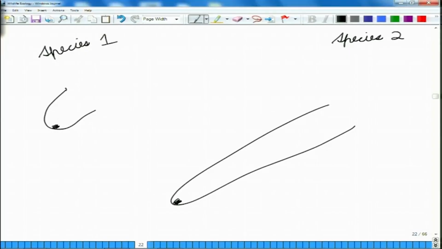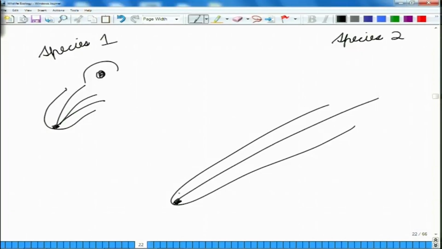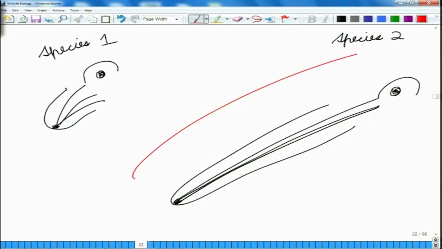Now, in this case a shorter beak would do. In this case you will require a very long, slender beak to get to the nectar. Now, consider two individuals of species 2. So, one is this individual and then there is another individual that has an even more elongated flower. So, this is another individual of the same species, species 2. Now, if we consider a bird such as this bird, and let us consider one more variety which is this one.